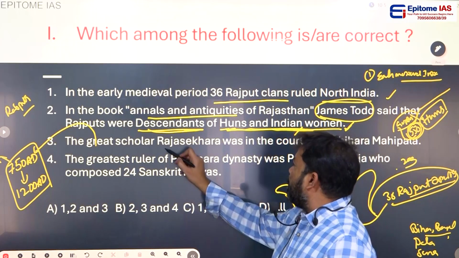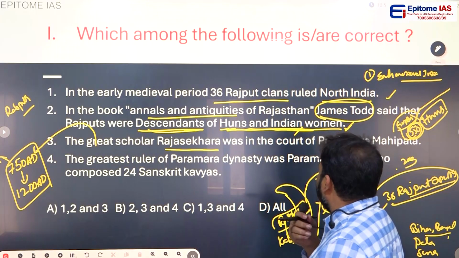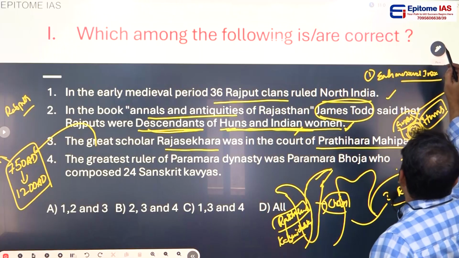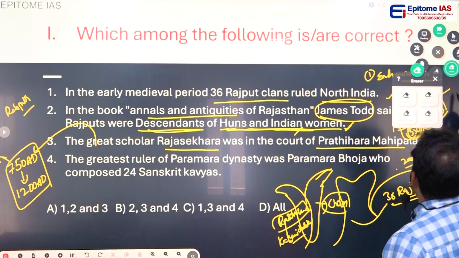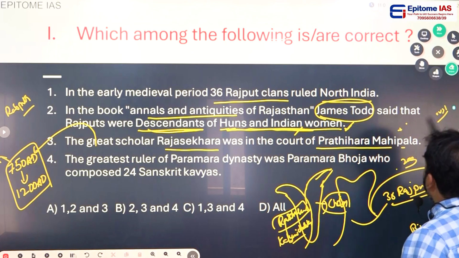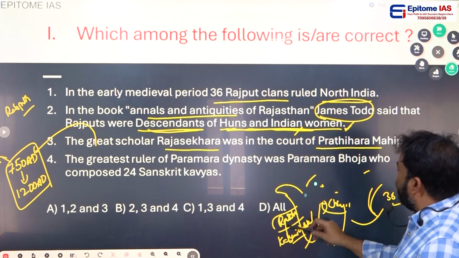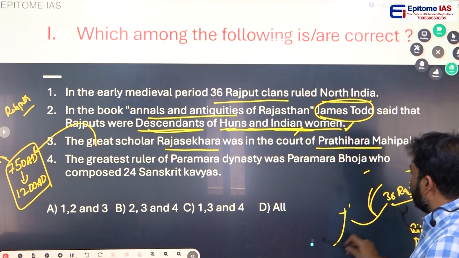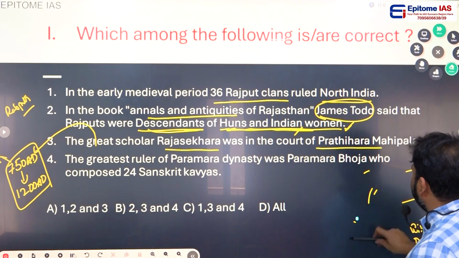The great scholar Rajashekara was in the court of Pratihara Mahipala. Out of the 36 dynasties, 6 dynasties are very important from our exam point of view. The first one is the Gurjara Pratihara dynasty, or you can call it the Pratihara dynasty.